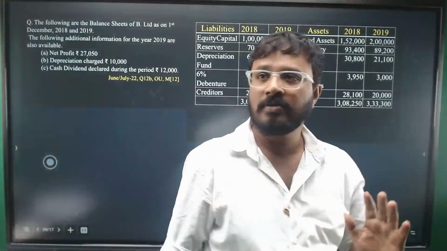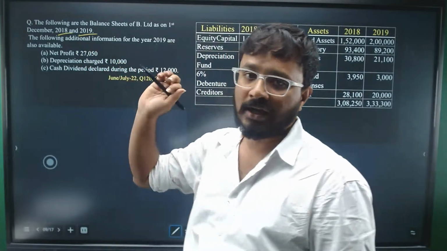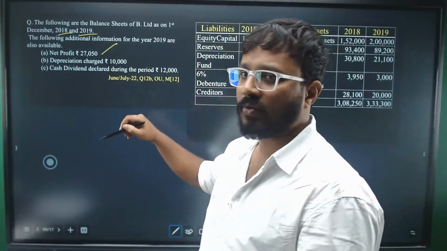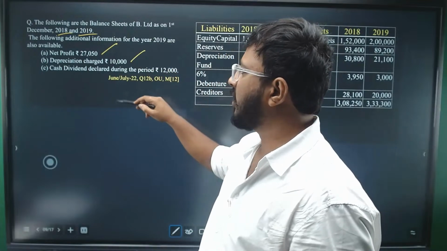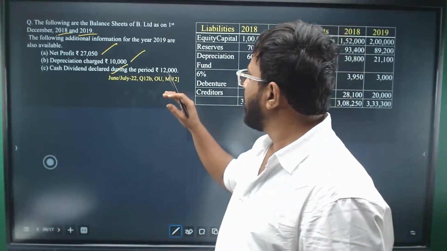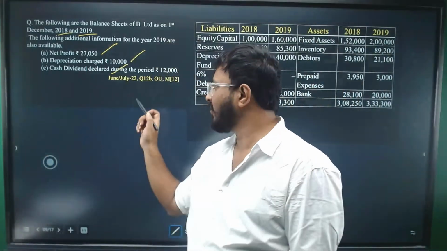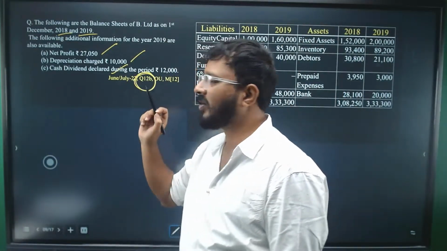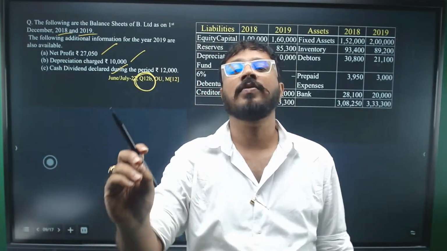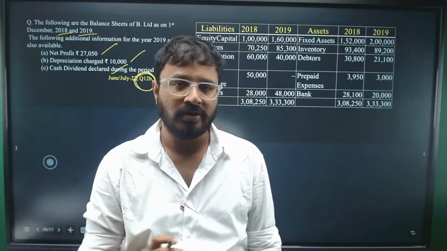The following are the balance sheets of B Limited as on 2018 and 2019. For both years they have given. They are giving you the information of net profit, depreciation, and the cash dividend declared during the year. What are they asking? If you see, there is no question here. But by looking at question number 12a and 12b, you need to understand that the question is coming from unit 4. So they are asking you to prepare a funds flow statement.